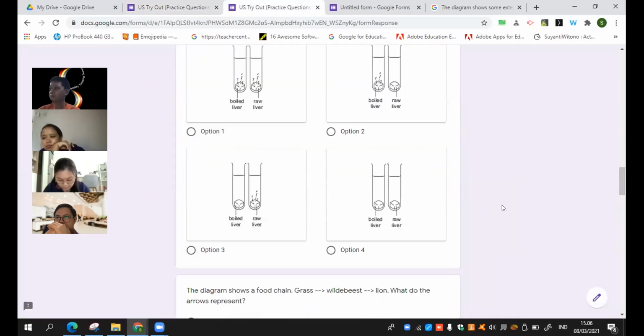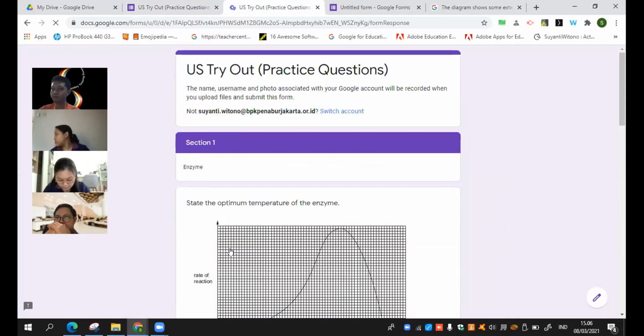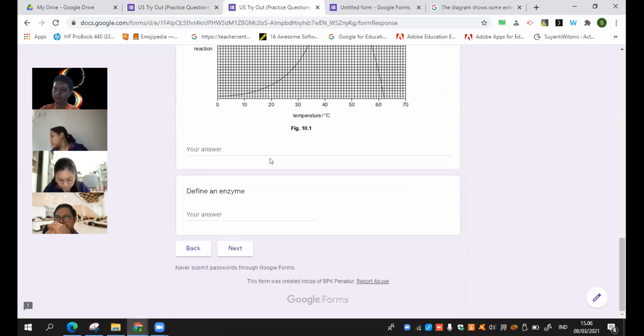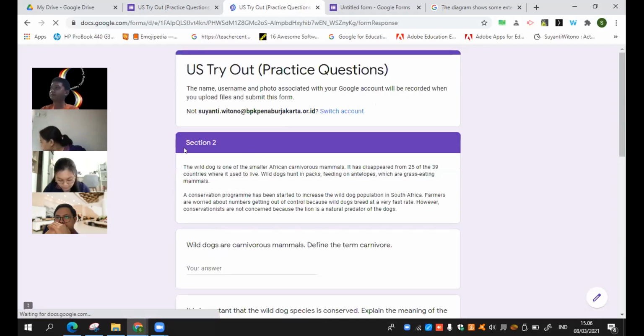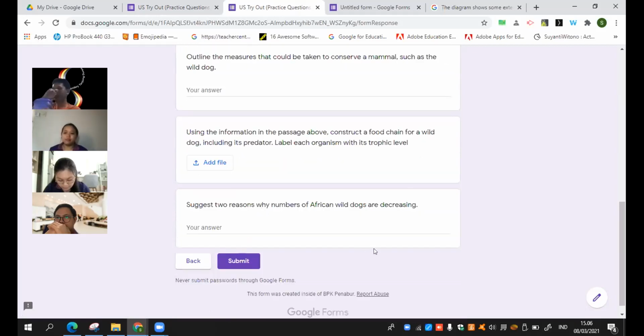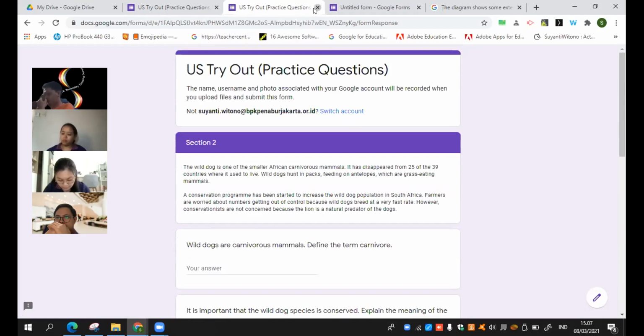Then, okay, I go to the structure question, to the next section. This is the first section, so only multiple choice. It will be shuffling up in one section only. Then I go to the next one. This is section 1 about enzyme, so only about enzyme. So it will not be mixed with another question from another part. So I put another structure question in section 2, for example, this one. Jadi dia hanya tershuffle di its own section only, like that. That's the preview.